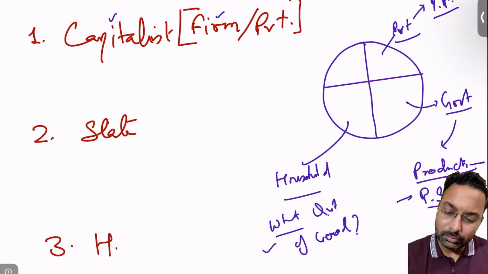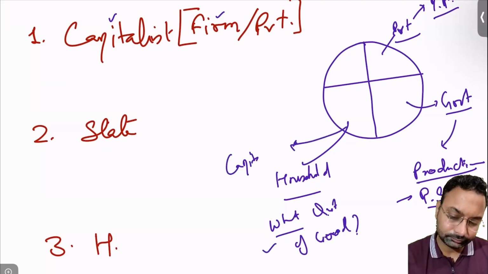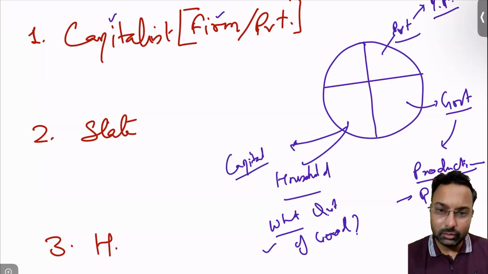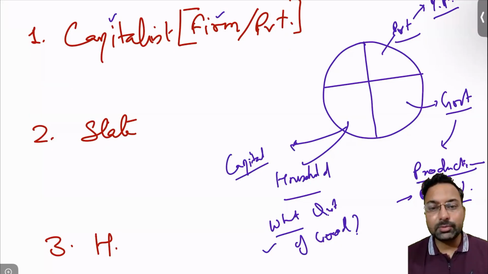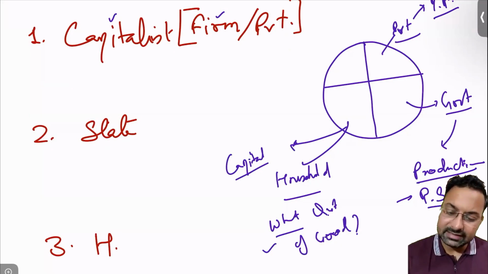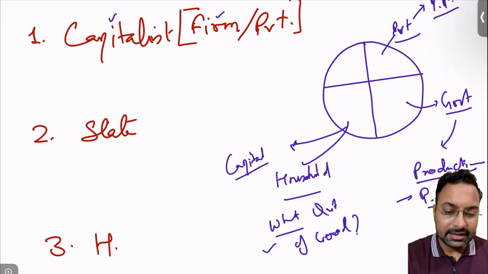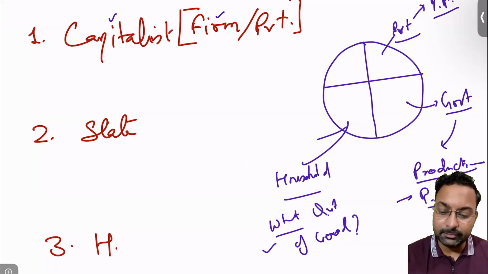It also provides capital to the private players, and it also provides capital to the government. If the government takes a loan, then capital is provided by the household sector. So in that sense, the household also works as an economic agent, and this is also a different important sector